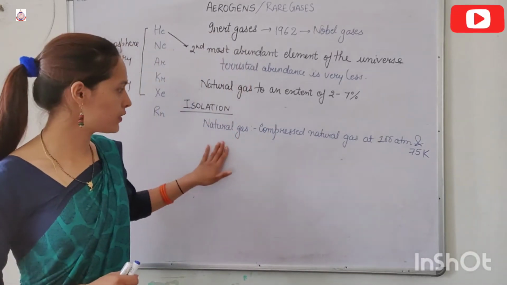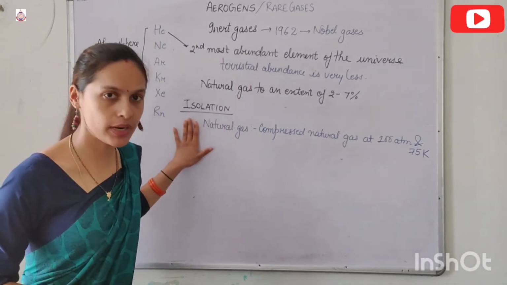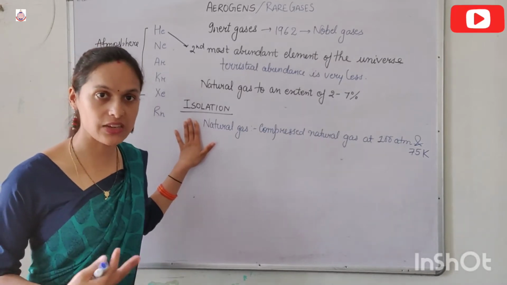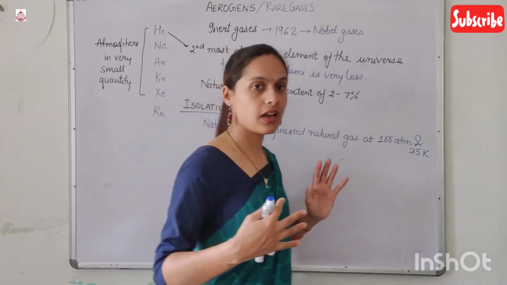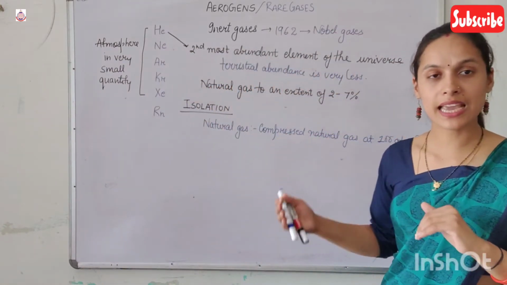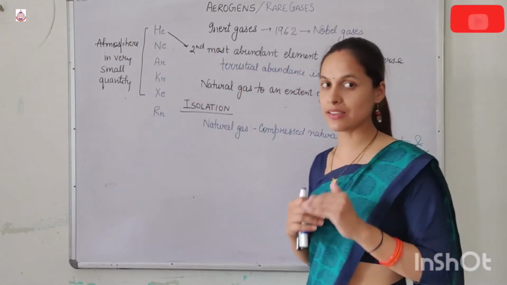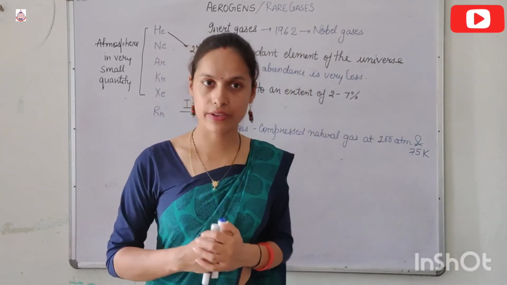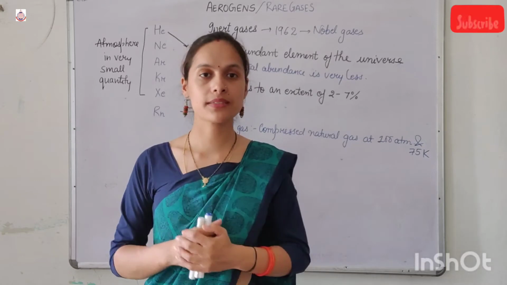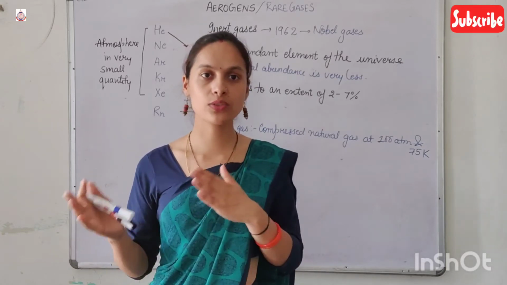So we can separate helium, we can manufacture helium, by compressing the natural gas at 100 atm and 75 Kelvin. At this condition all other gases get liquefied but helium doesn't liquefy.